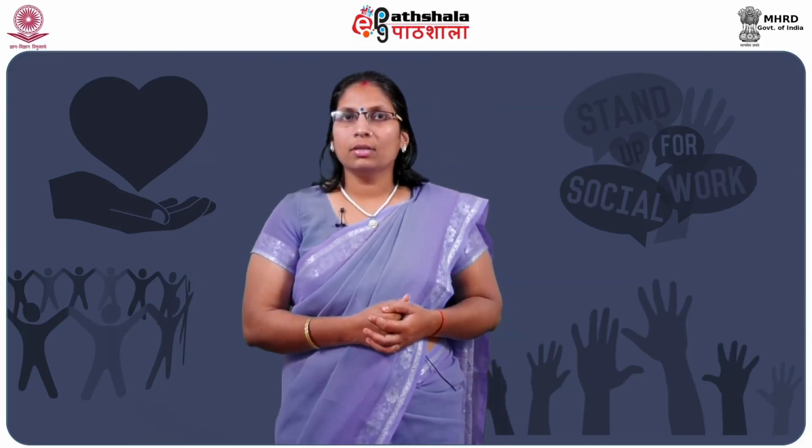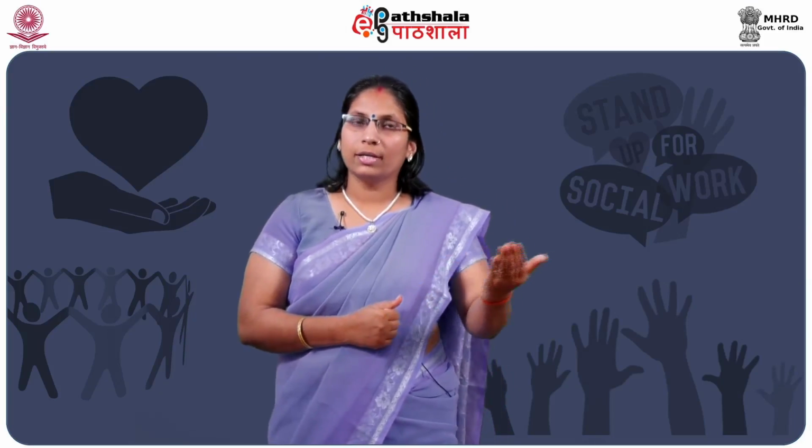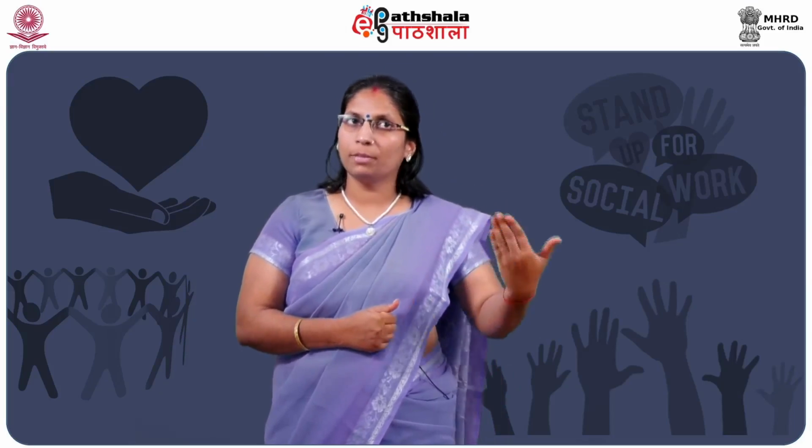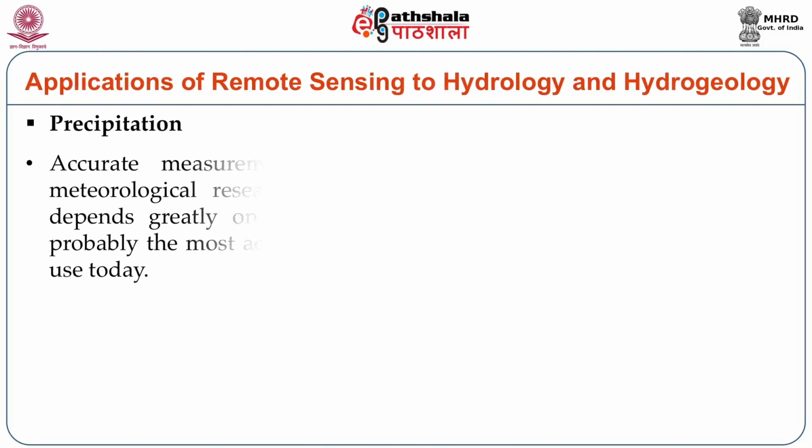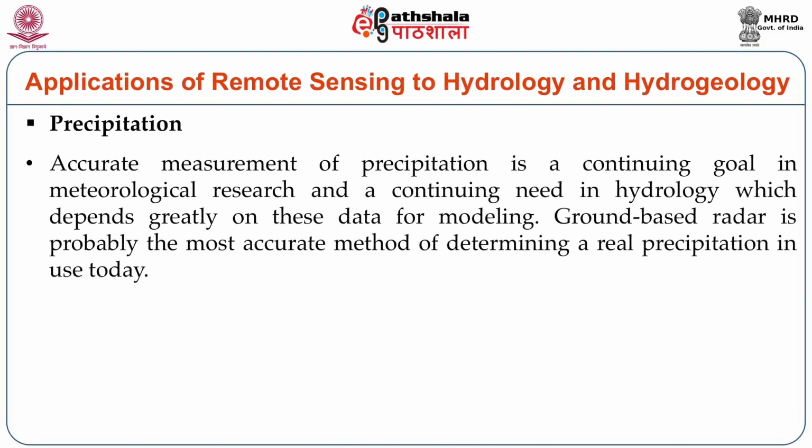Remote sensing can be utilized in many other fields also, which have been listed in the previous slides, but apart from that it can be utilized in hydrology and hydrogeology. It is helpful to forecast precipitation, and it can measure the accurate level as well as the density of the precipitation.